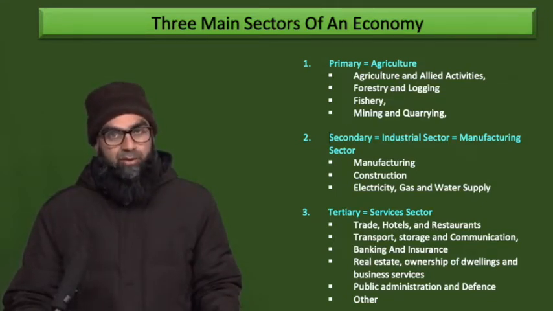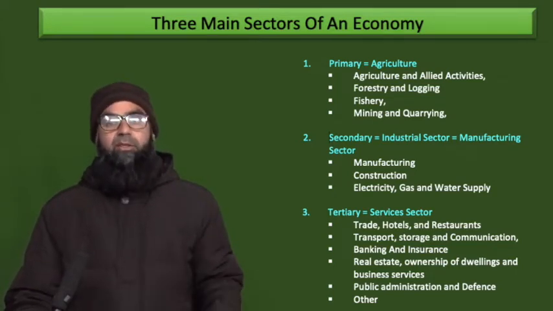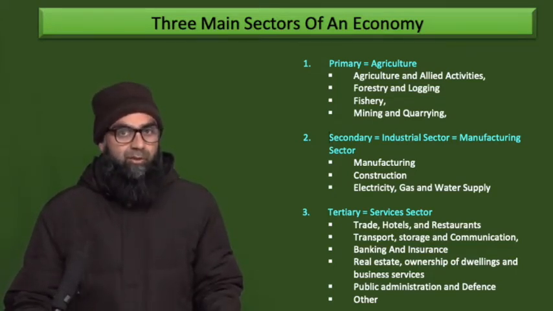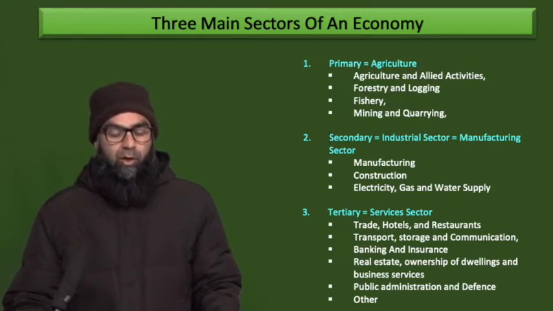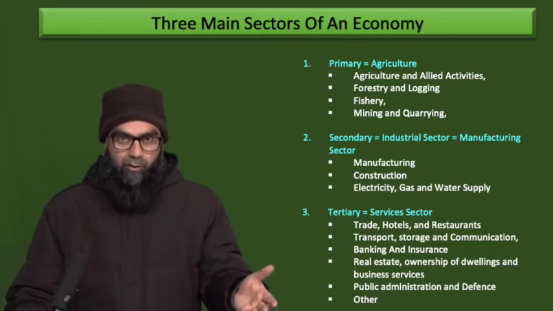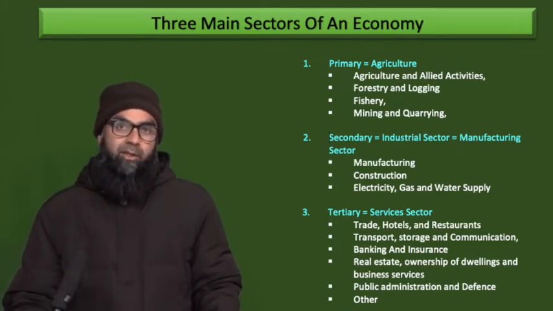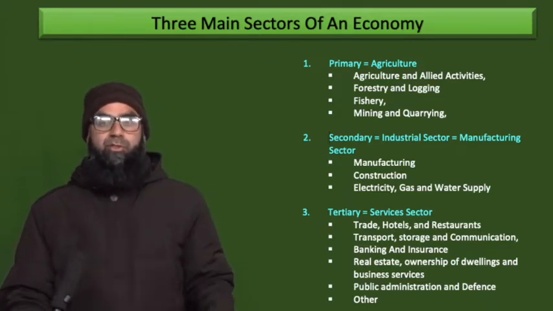And then we have others. These are further 6 sectors. Now these 6 sectors can be incorporated in the tertiary sector, the services sector. So in the Indian context, these are the subsectors of the three fundamental, the traditional sectors of an economy. Now let us move to the structure of an economy.